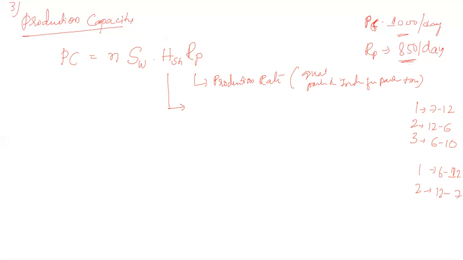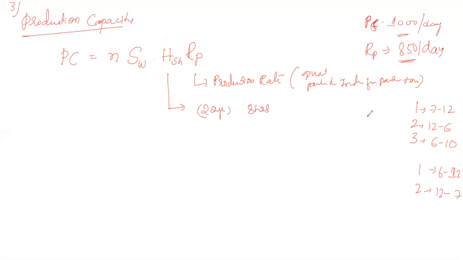The number of hours per shift is the duration of a particular shift. Assuming we have two shifts, each shift has 8 hours.